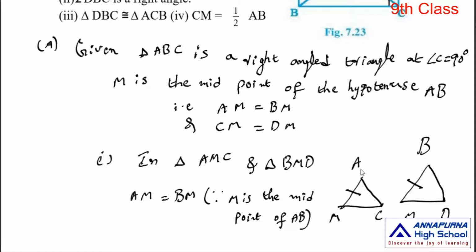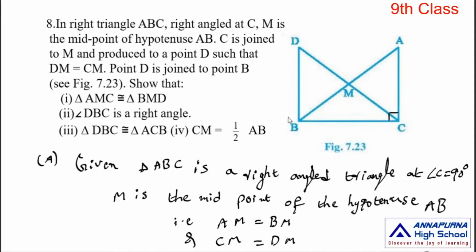Angle AMC is equal to angle BMD. These 2 angles are equal because these 2 angles are vertically opposite angles. Observe the figure. AB and CD are 2 intersecting lines. So angle AMC and angle BMD are vertically opposite angles.